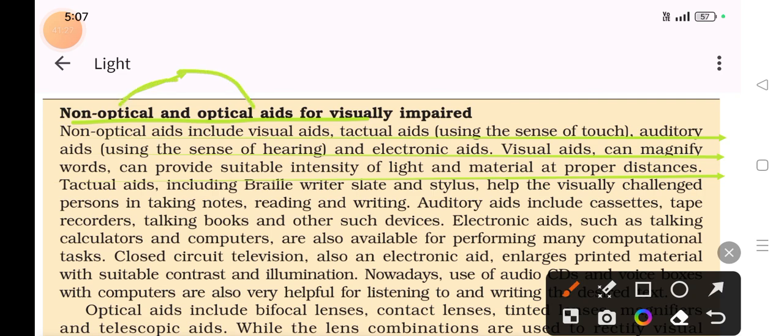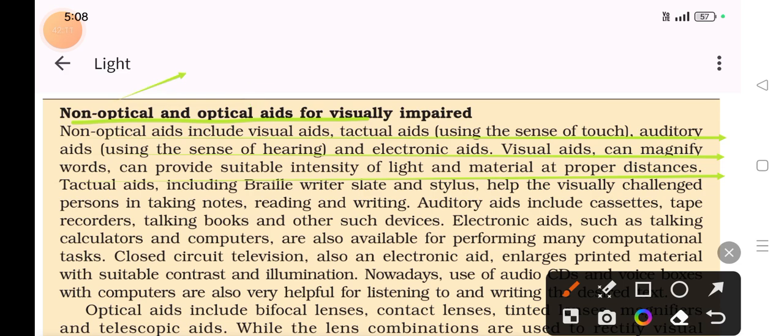First of all, aid means help, right? We know aid means help. So non-optical aid is help for persons who are totally blind, and optical aid is for persons who have vision defects such as cataract, short sightedness, long sightedness, myopia, hypermetropia, and presbyopia. These are people who have slightly blurry vision. So optical and non-optical, understood? All right.